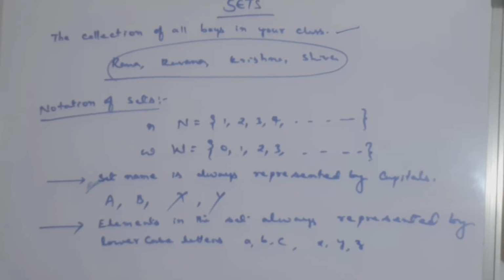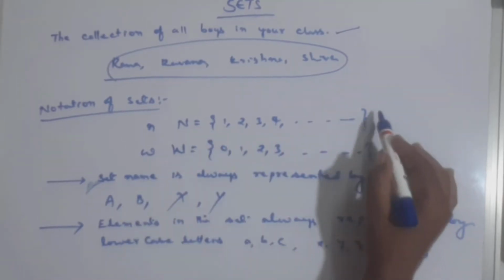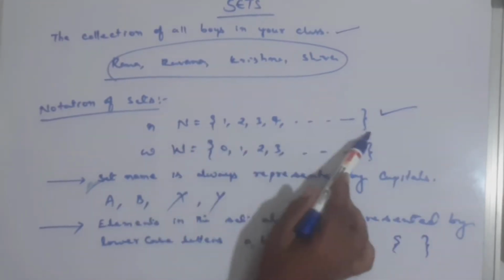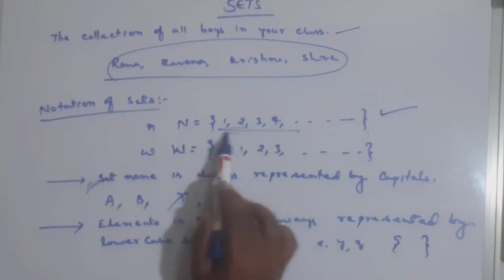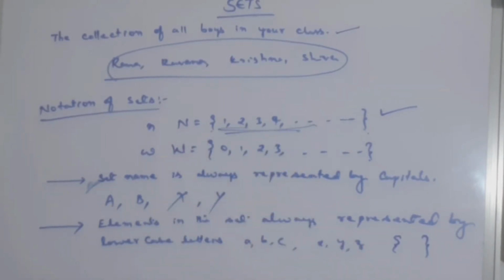Now these elements have to be represented within braces, and all the elements in the set are separated by commas. See, for the set of vowels in the English alphabet, I will give the set name of your choice. I am giving capital V, with the elements within the braces a, e, i, o, u.